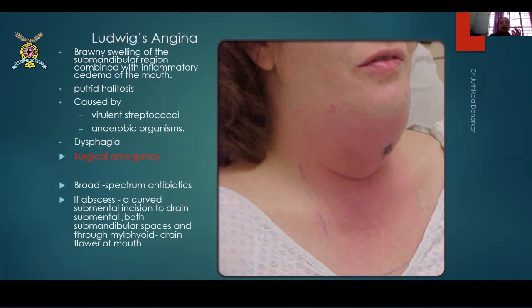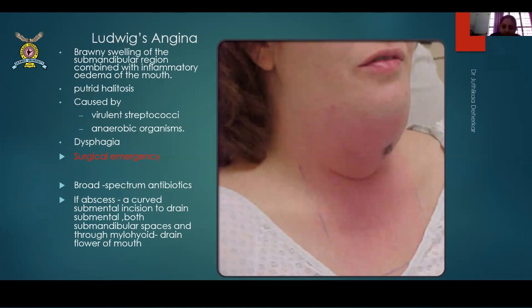Okay, it is a brawny swelling of the submandibular region किंवा mental area मध्ये. Submandibular to mental ह्या area मध्ये तुम्हाला complete swelling, edema, all signs of inflammation will be seen. You will have putrid halitosis. Putrid म्हणजे चडकं किंवा pus like. Pus चा वास येतो typically. So you'll have a putrid halitosis. Bad breath is halitosis.